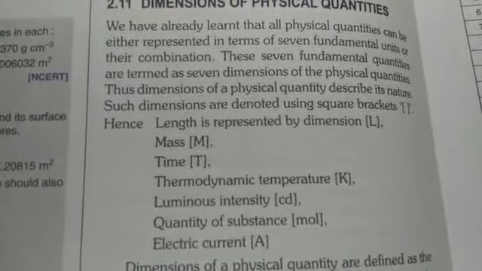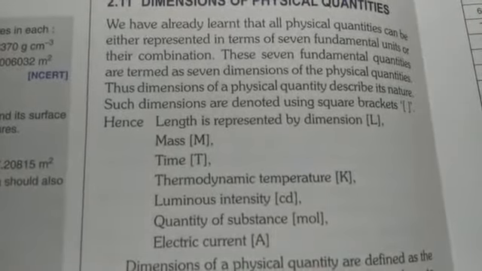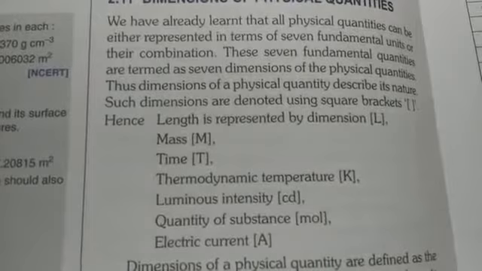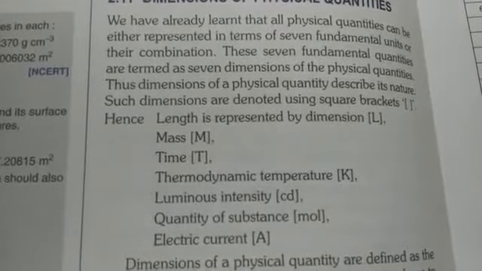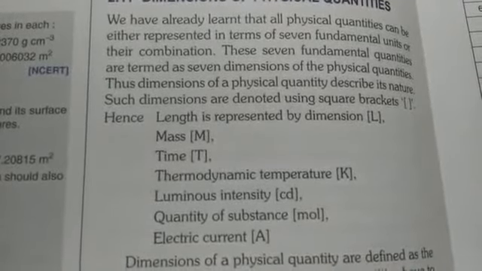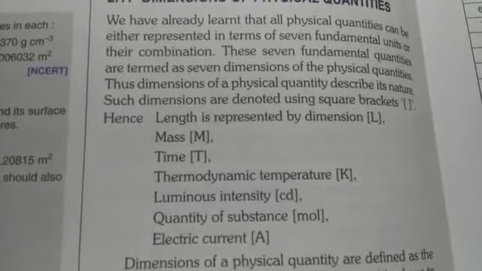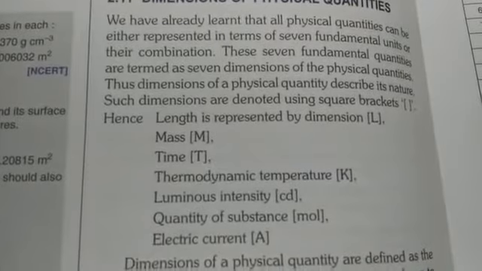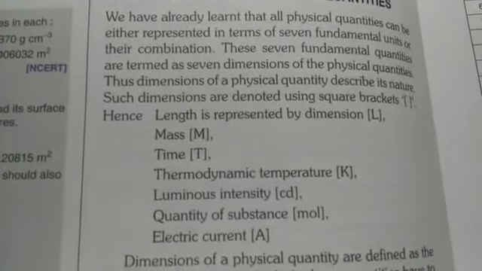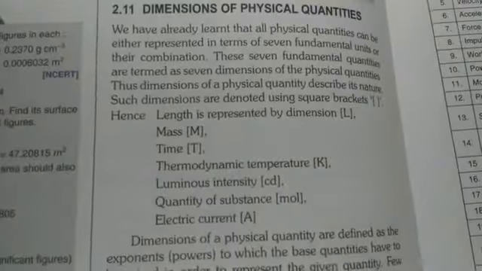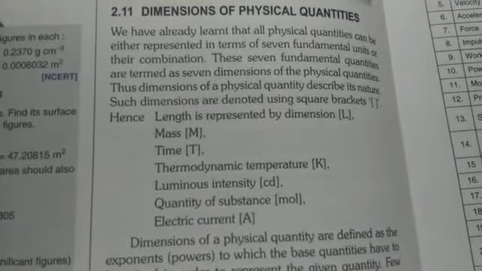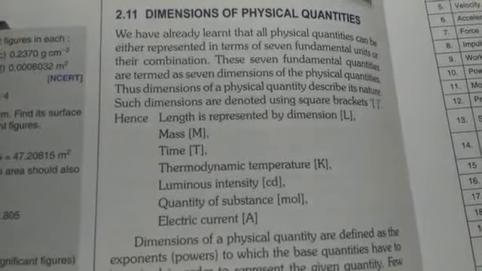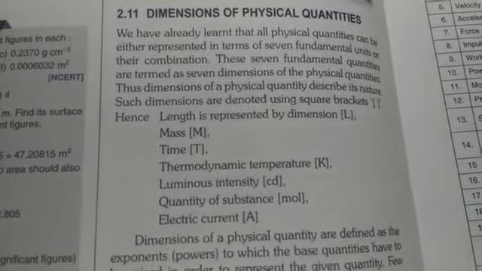Okay. Then the second one is mass, which is denoted by capital M, time by capital T, thermodynamic temperature by capital K, that is in Kelvin, luminous intensity in candela, cd, quantity of substance, mole, electric current, ampere. So these are the basic 7 fundamental quantities or dimensions in which we show any physical quantity.